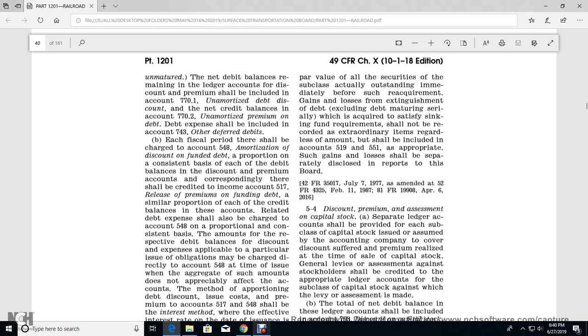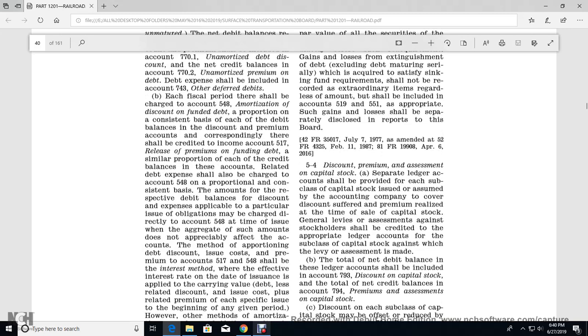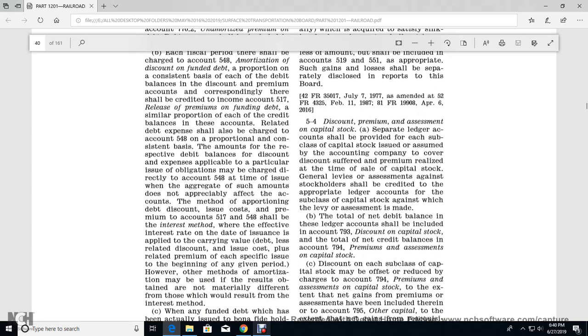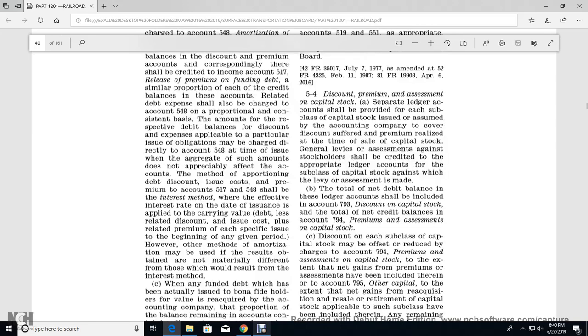time issue for the aggregated such amount does not appreciably affect the account of the method of the pruding apportioning of the discount of the issue of the cost of the premium of the account 558 548 with the interest method whenever the effect of the interest rate of the day the interest is applied with the carrying value debt less related discount issue cost of the place plus for the related premium each specific issue at the beginning of the end of the given period. However, other methods of the harmonization may be the result of the obtained materially different from those which result of the interest method.